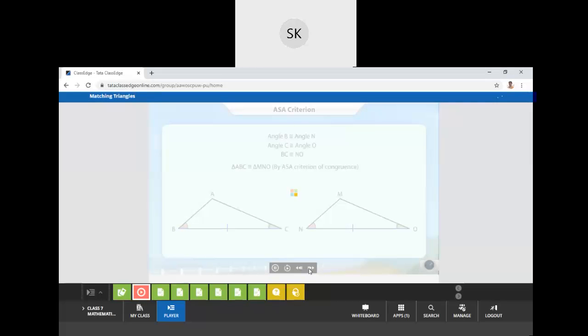Who will tell me what we have learned up till now? Which three criteria? Atharva, yes. Till now, we have learned the congruence of line segments and the criteria for triangles. For line segments, the length needs to be the same.